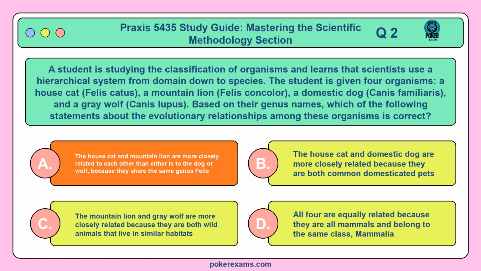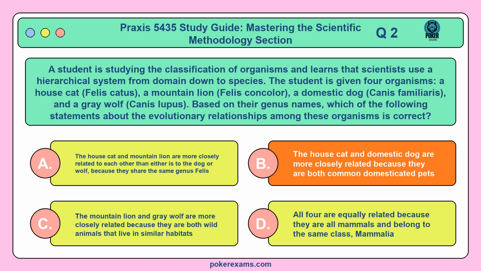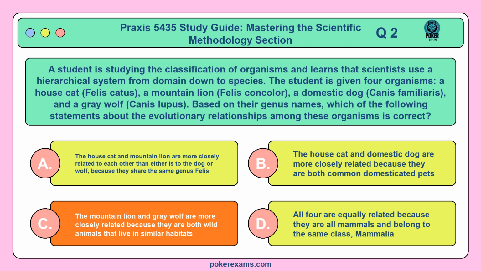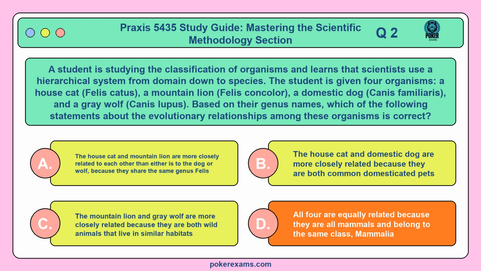Option A. The house cat and mountain lion are more closely related to each other than either is to the dog or wolf, because they share the same genus Felis. B. The house cat and domestic dog are more closely related, because they are both common domesticated pets. C. The mountain lion and gray wolf are more closely related, because they are both wild animals that live in similar habitats. Or D. All 4 are equally related because they are all mammals and belong to the same class, Mammalia.